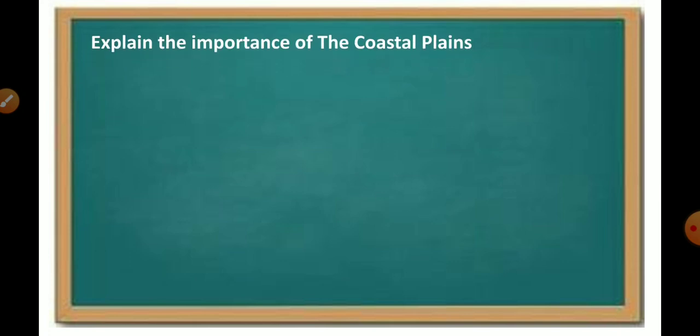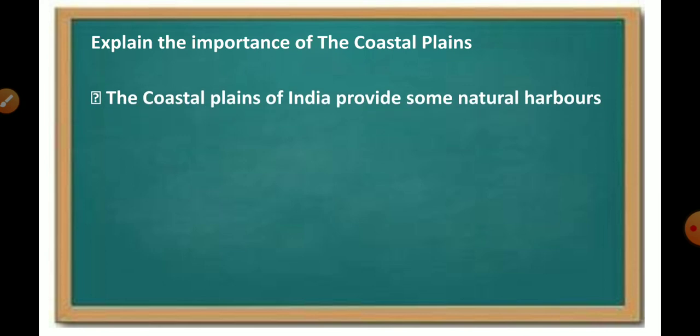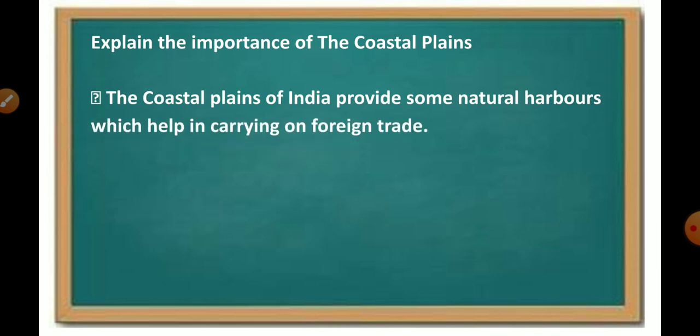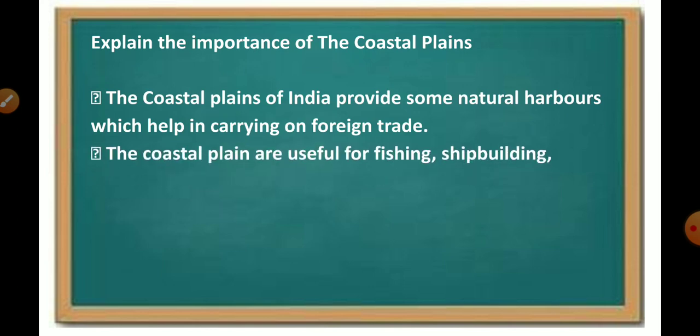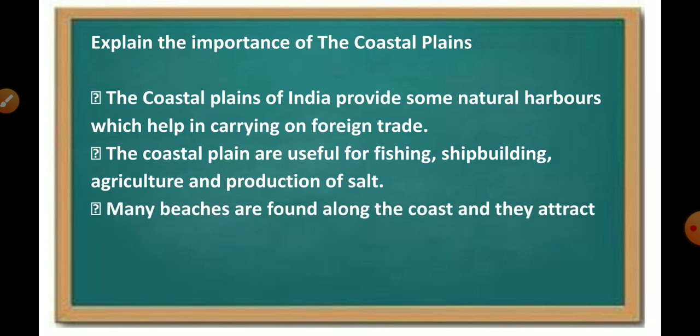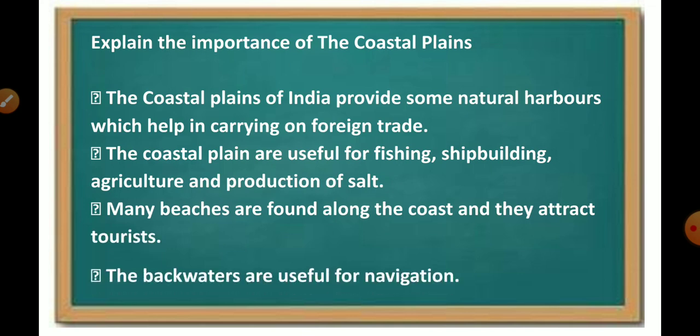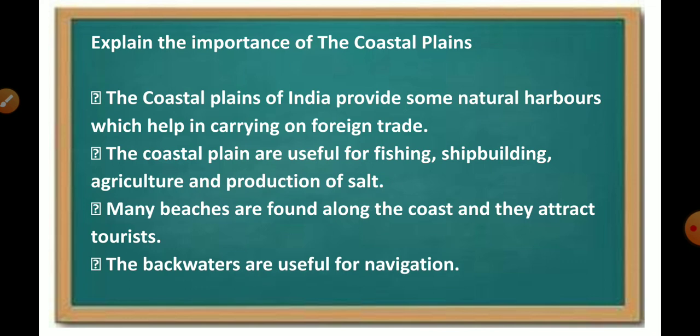Next one. Explain the importance of coastal plain. Coastal plains of India provide some natural harbors which help in carrying foreign trade. The coastal plains are useful for fishing and shipbuilding, agriculture and production of salt as well. Many beaches are found along the coast and they attract tourists. The backwaters of coastal plain are useful for navigation.